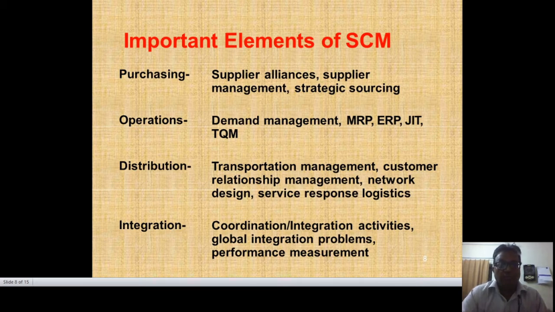Now the distribution. In distribution we have to do transportation management, then customer relationship management, CRM. Nowadays companies pay a lot of attention to this system. Network design, service response and logistics were there, and we have to integrate all these activities in the form of coordination, integration activities, global integration problems and performance measurement. At every step we should maintain performance measurement.